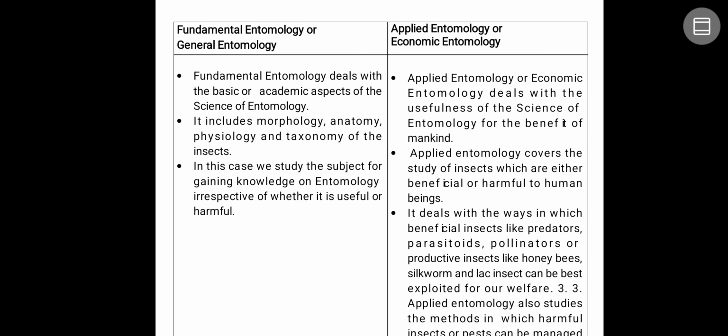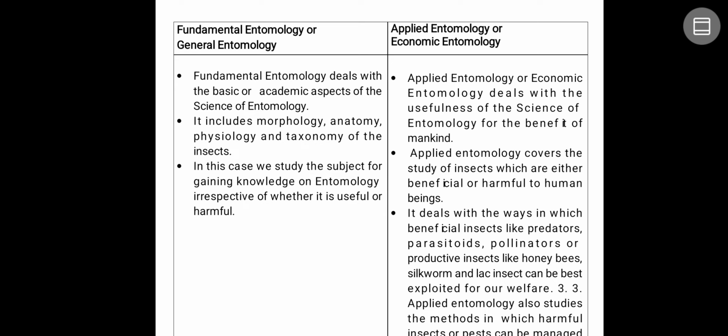So if you study applied entomology or fundamentals of entomology, you can see some differences here. Fundamental entomology is also called general entomology, and applied entomology is also called economic entomology. Fundamental entomology deals with the basic or academic aspects of the science of entomology. But in applied entomology, we discuss economic aspects, which deal with the usefulness of the science of entomology for the benefit of mankind.